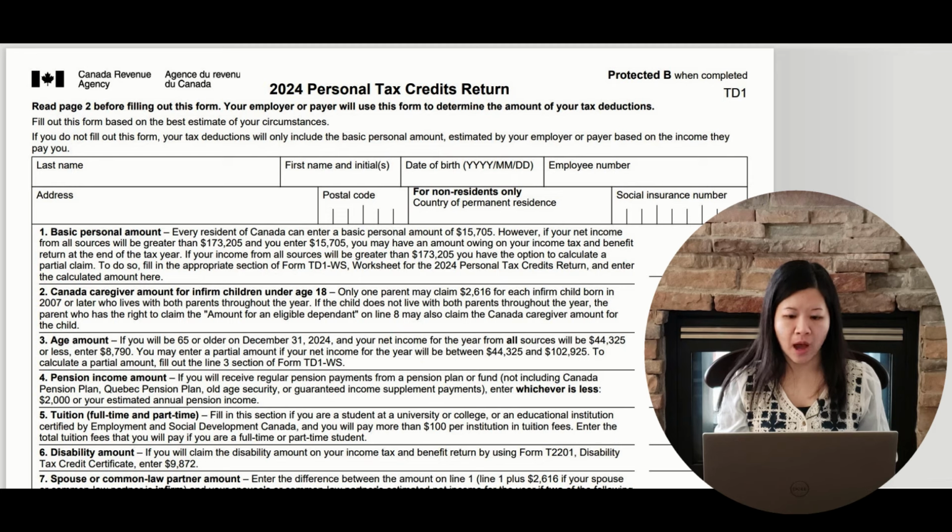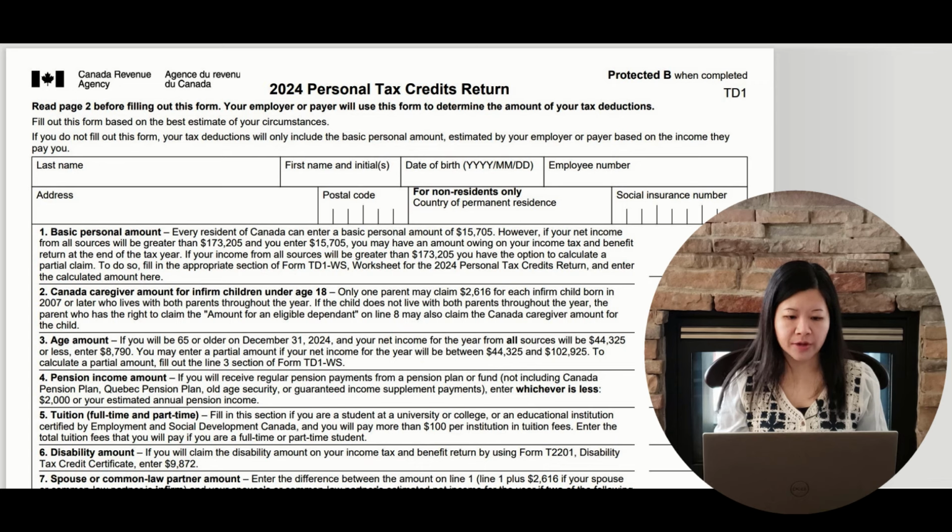Line 3 is the age amount. If you will be 65 or older on December 31st, 2024, and your net income for the year from all sources will be $44,325 or less, you can claim $8,790. If your net income will be between $44,325 and $102,925, you are eligible for a portion of the age amount. You can use the TD1 worksheet for the calculations.